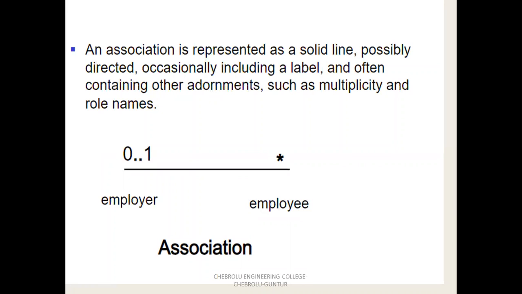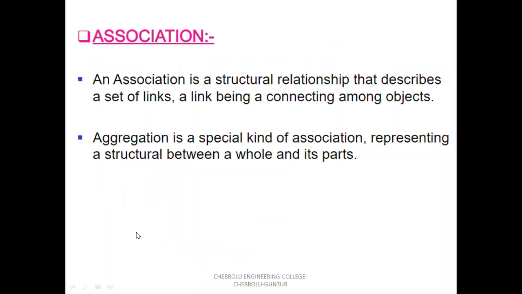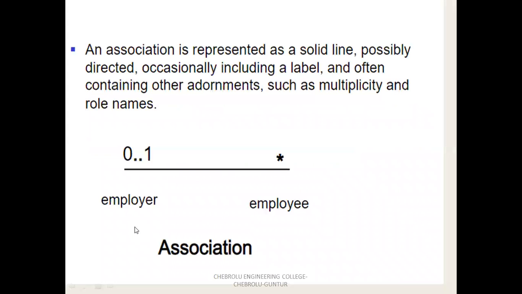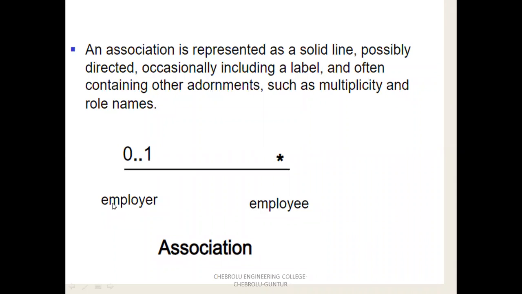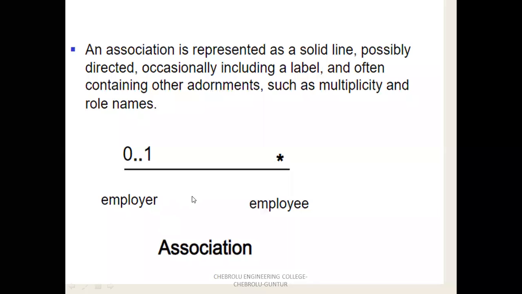Suppose branch and student: one branch is associated with multiple students. So instead of employer you take branch, and instead of employee you take student. Only a single branch is associated with multiple students. The multiplicity is represented by a star.